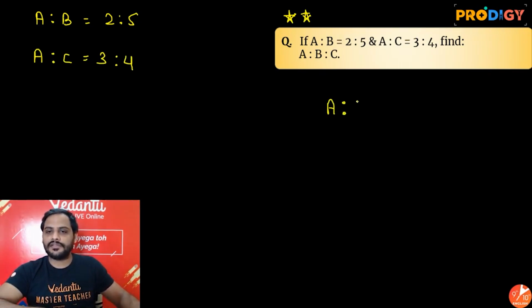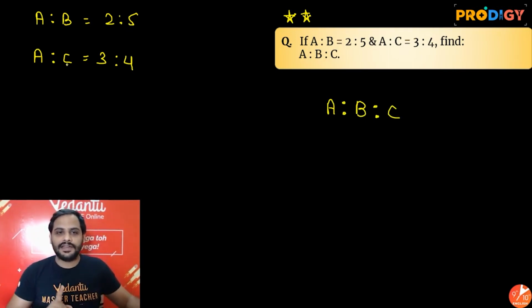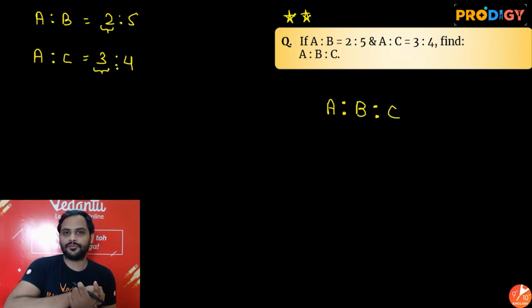Next question, A is to B. देखो बेटा, अब it is a very important question, very good question. See, we have A is to B as 2:5, and here we have A is to C as 3:4, and the question is asking me what is A is to B is to C. अब I cannot say, sir, A is to B is 2:5 and here C corresponds to 4, so 2:5:4. No, because in the first ratio A has the value 2 and here A has the value 3. So that is why I cannot compare both the ratios.